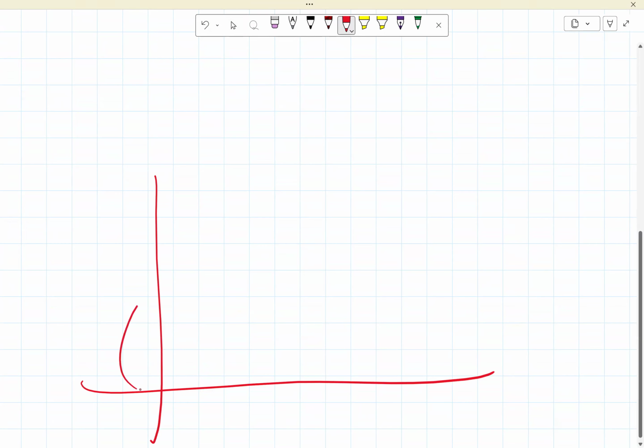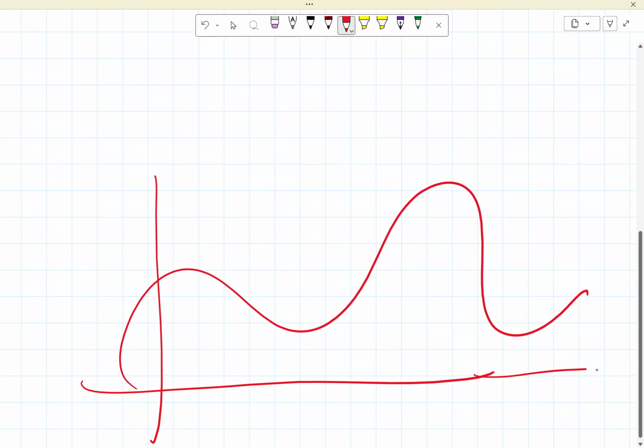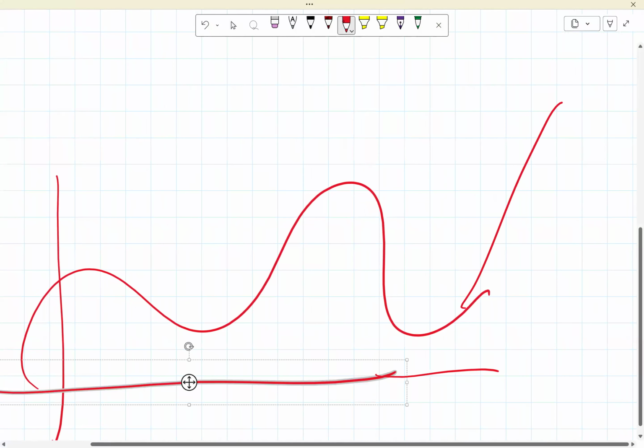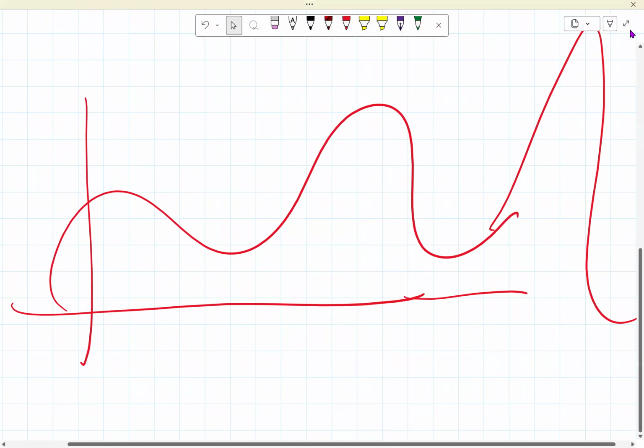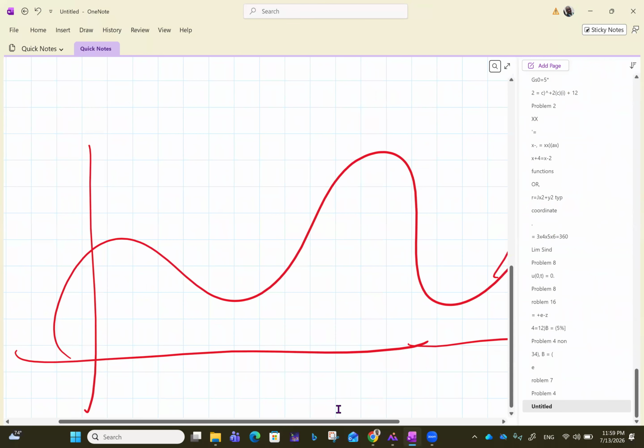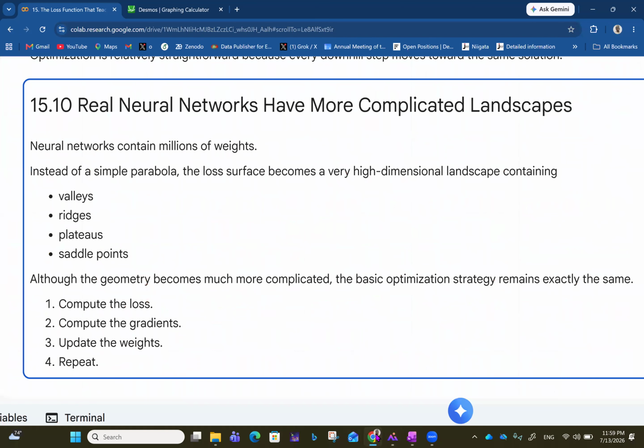So imagine the loss function just has so many things attached and it just keeps going. In this case, the work to get to the minimum value of the loss function is quite a lot more compared to that of a simple parabola.